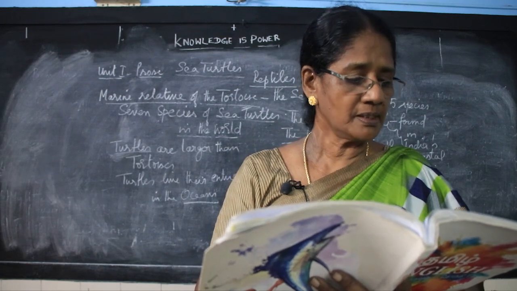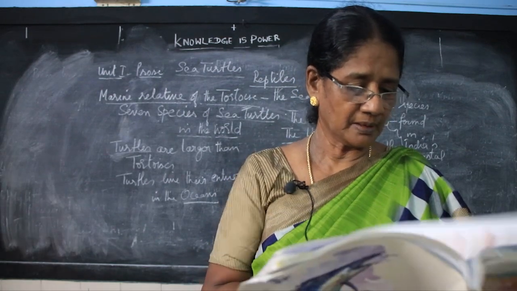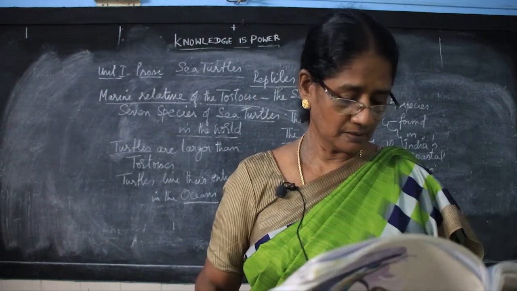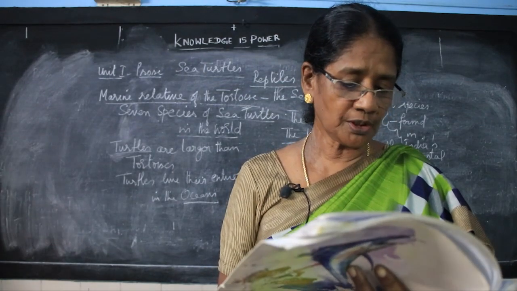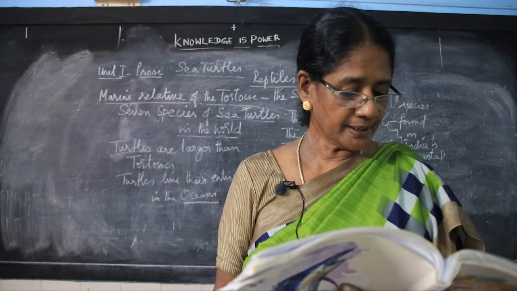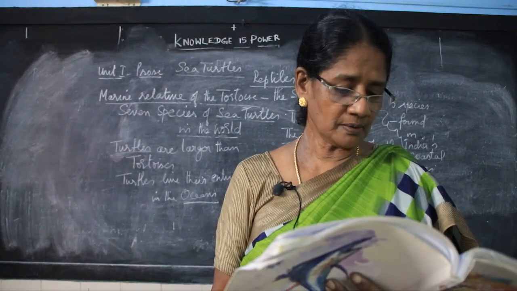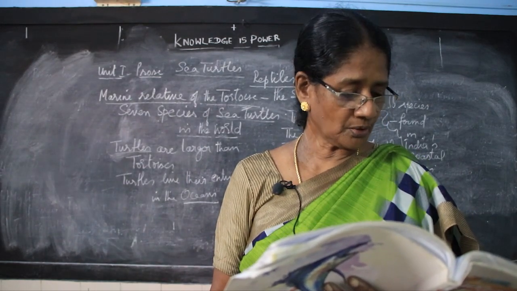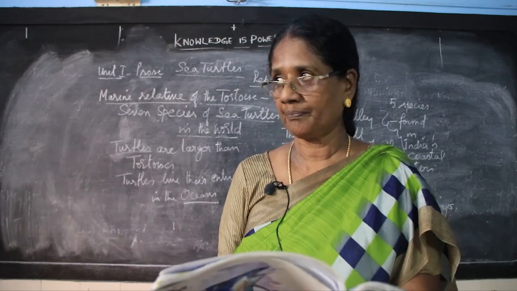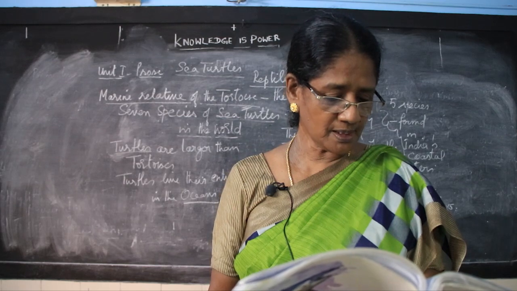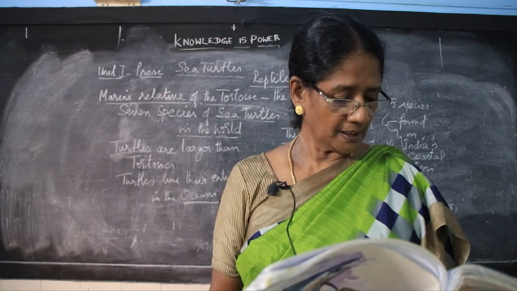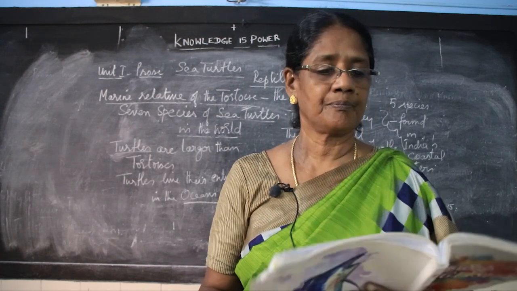So, we find this here. Take page number 92. Choose the correct answer. You may choose more than one answer if needed. The dash is a biological relative of tortoises. Sea turtle. Next one. In India's coastal waters, we can see a species of sea turtles.